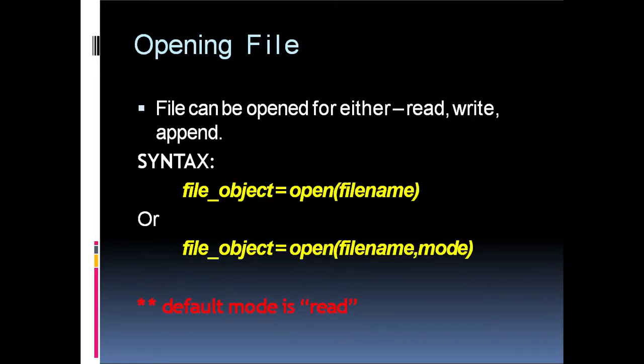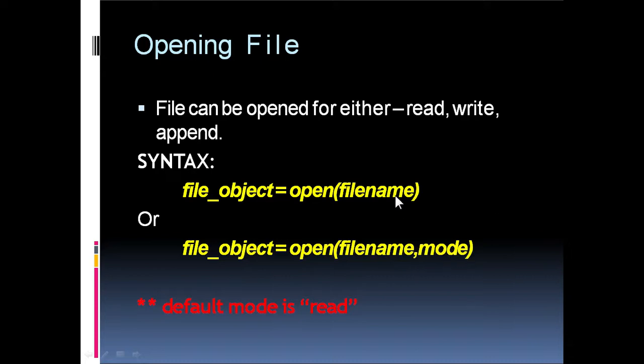Next I am going to tell you how we can open a file in Python. We can open the file either in read, write or append mode. The syntax for opening the file is, see here, two syntaxes are given. In the first syntax, file object is equal to open file name, and in the second syntax, open file name and one more parameter, that is mode.